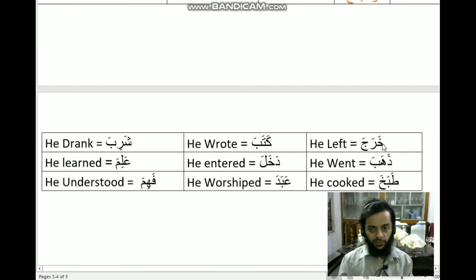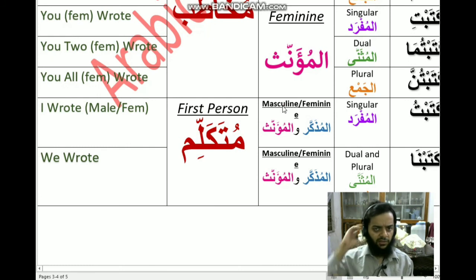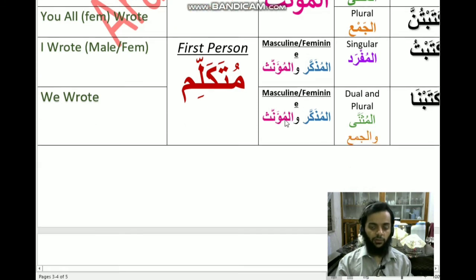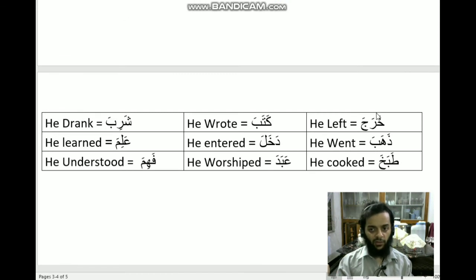Kharaja, which means he left. So if you are practicing this, then create a table like this. You don't necessarily need to write all this mufrad, muannas, mukhatab, but if you do, then it will make your verb conjugation very strong. So draw a table like this, or don't draw it, write this verb with all its 14 forms along with the translation. So kharaja means he left, kharaja means they two left, kharaju means they all left, kharajtu means I left, kharajna means we left, kharajta means you left, kharajti means you female left, and so on.